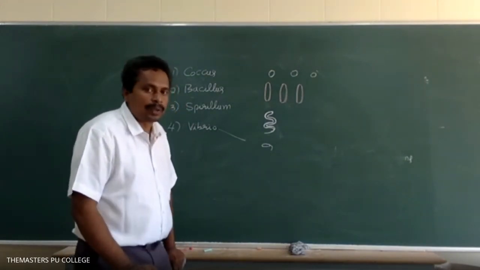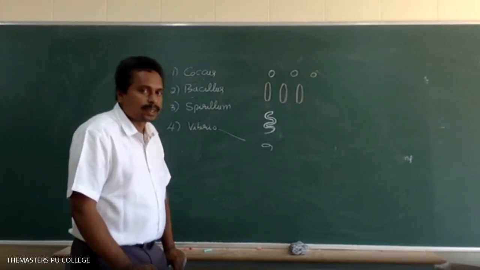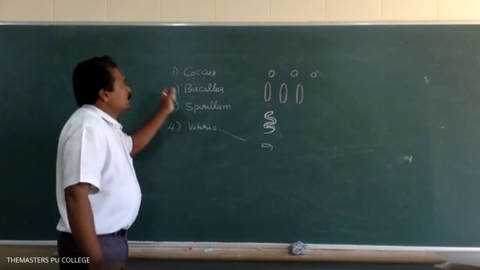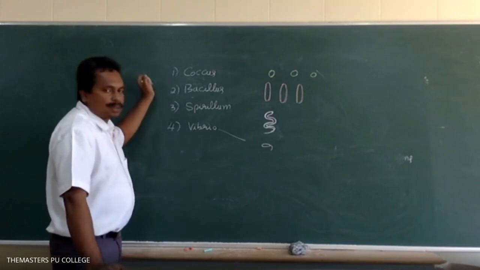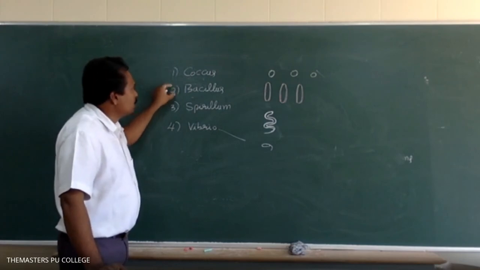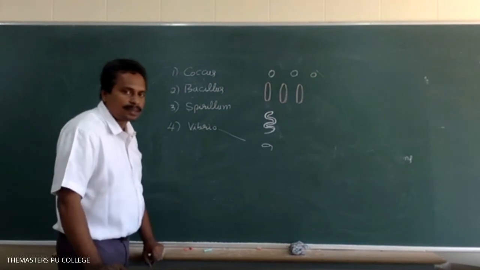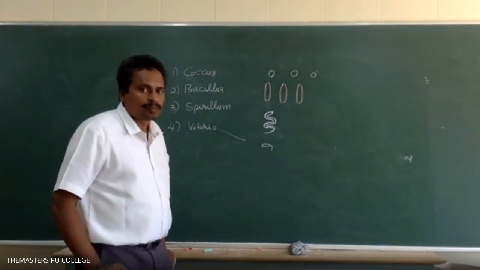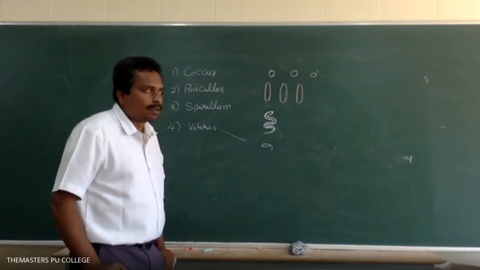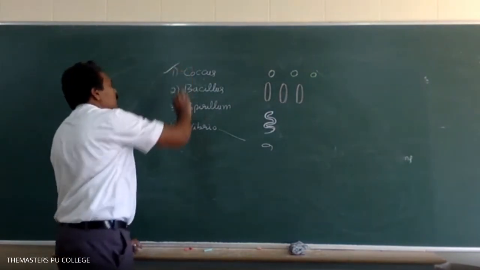From an objective point of view, the spherical shaped bacterium is known as: option 1 coccus, option 2 bacillus, option 3 spirillum, option 4 vibrio. What is the answer? Option 1, coccus.